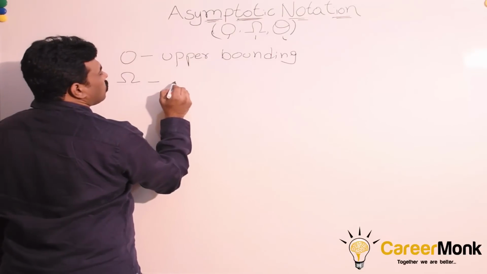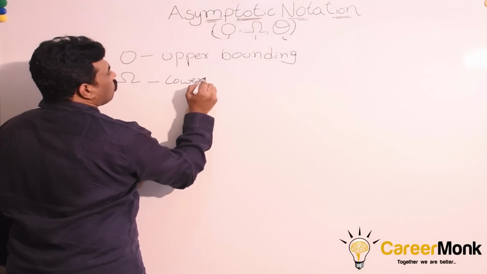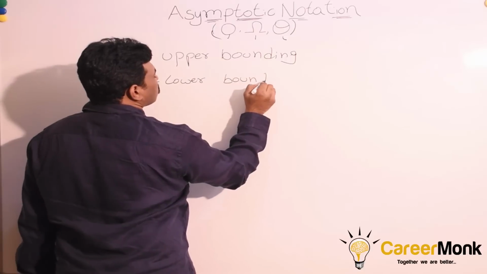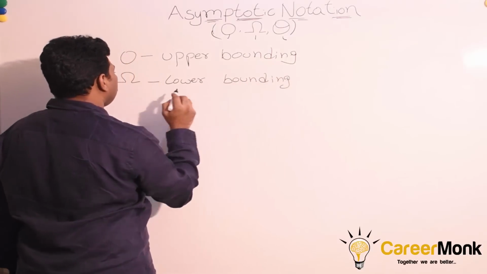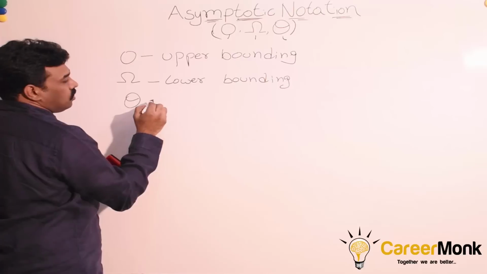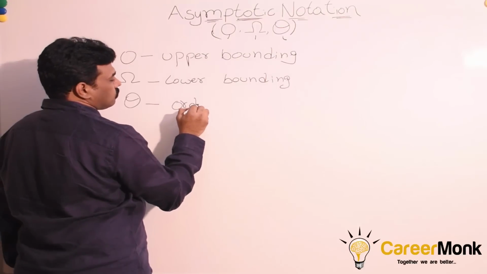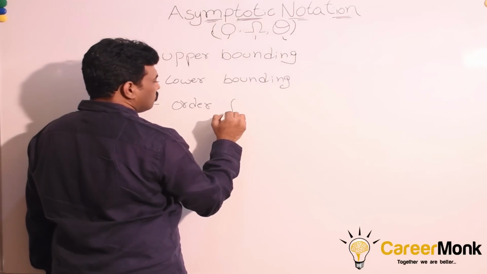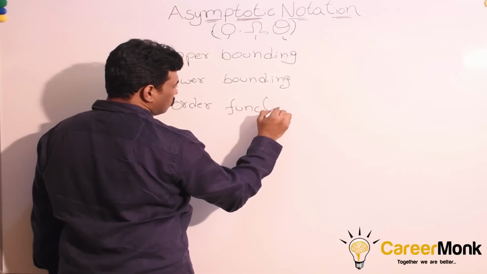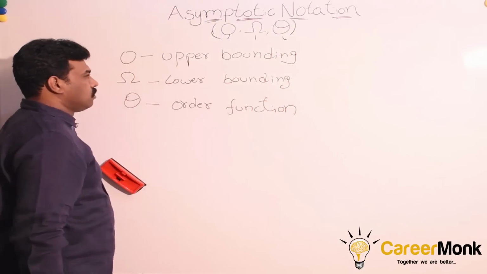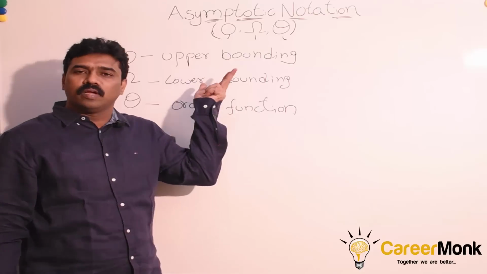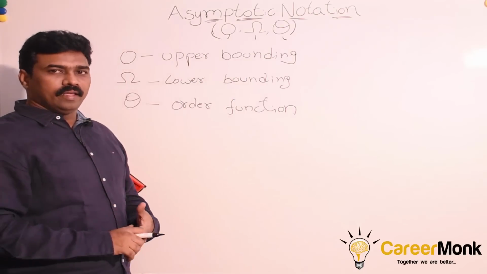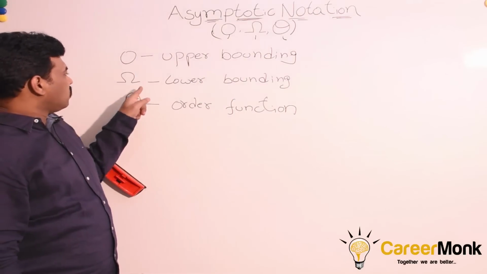Omega is also called lower bounding function. And theta is also called order function. We'll come to each definition of each one, so that we'll get clarity in understanding these symbols.